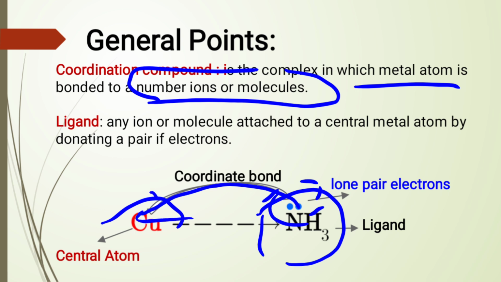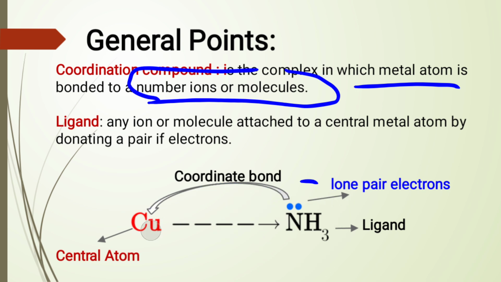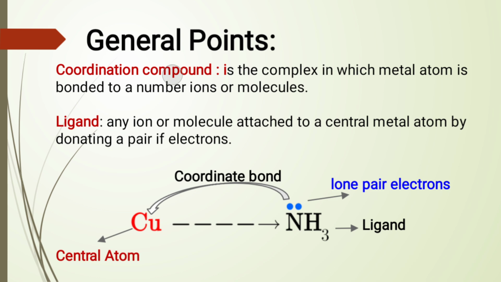Remember, if a bond is to exist between two atoms, when two electrons are being shared from a single atom among the bonding atoms, then such a bond is called a coordinate bond. That's why we say coordination compound, because it involves sharing of a lone pair of electrons from one atom to another.